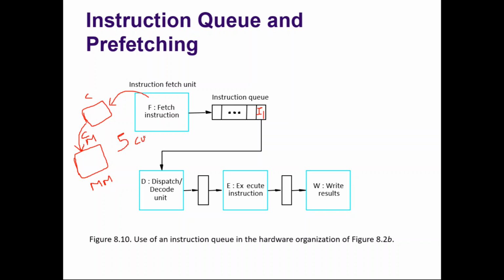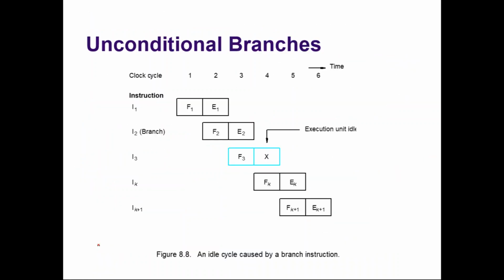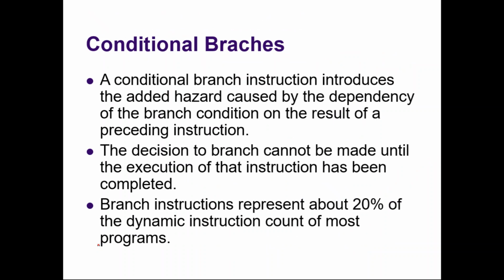But this is not going to affect the dispatcher, because even though the fetch unit has faced a cache miss problem, there is already another instruction available in the instruction queue. It can take this instruction and dispatch it. This is the worst case, where there is only 1 instruction, but you can assume there are more than 1 instruction. So these are the advantages of using an instruction queue. Fine, so that's it about unconditional branching. Next we will be discussing conditional branching.